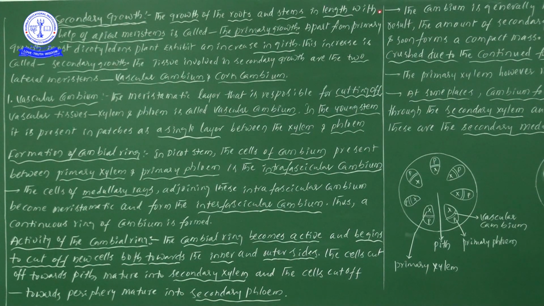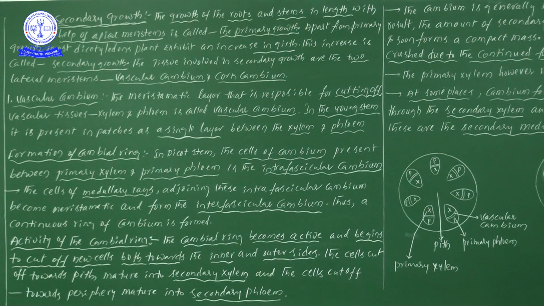Such an increase of length is definitely possible with the apical meristems. That particular growth we will take as primary growth. One more time, the growth of the roots and the stems in length with the help of apical meristem is called primary growth.